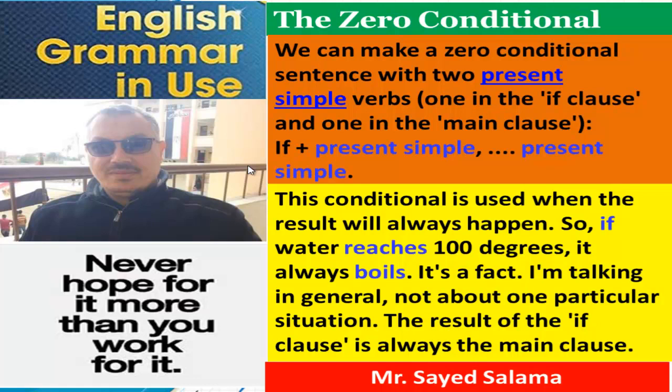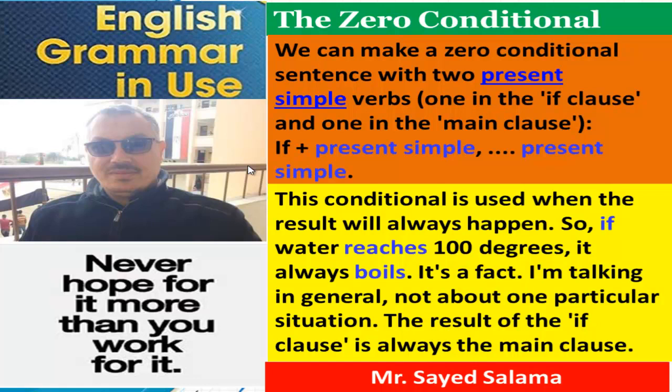Today, inshallah, we are going to have a grammar structure which is called the zero conditional. We can make a zero conditional sentence with two present simple verbs, one in the if clause and one in the main clause. So the rule is: if plus present simple, present simple. This conditional is used when the result will always happen.